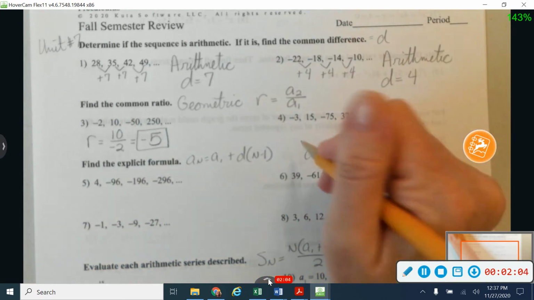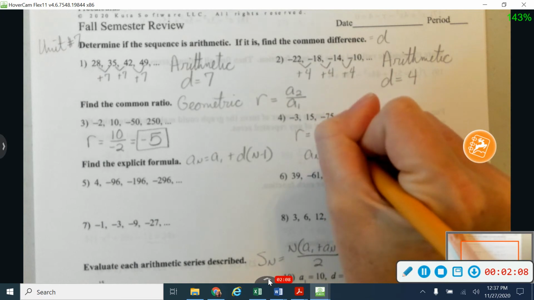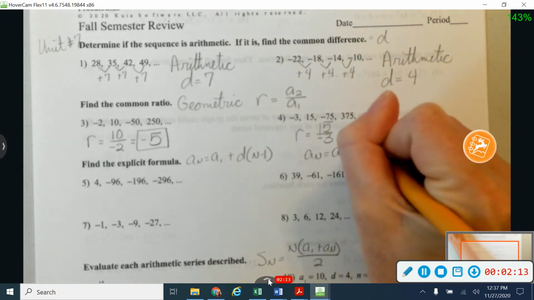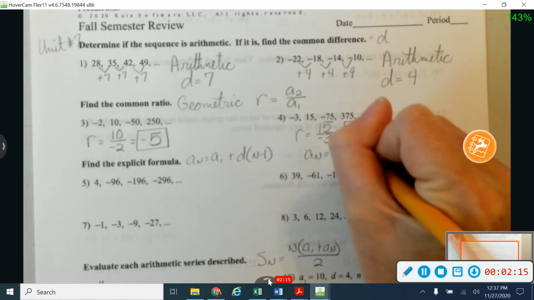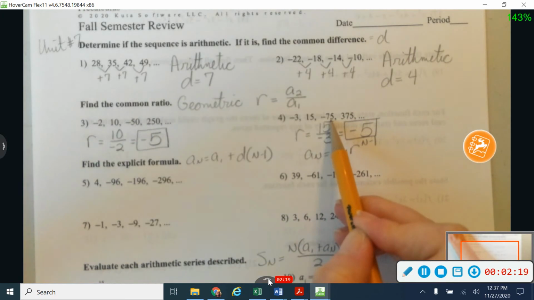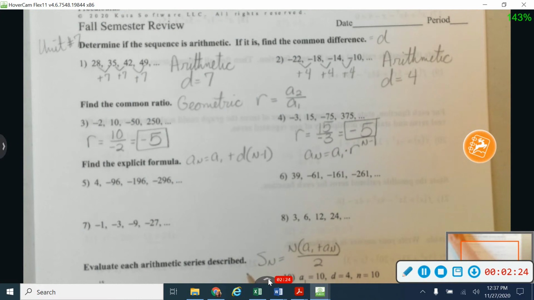All right, same thing on number 4. I'm trying to figure out what I'm multiplying by each time. So I'm going to take a sub 2, my second term, and divide by my first term. And that also gives me negative 5. And again, let's check and make sure. 15 times negative 5 does give me negative 75, and negative 75 times negative 5 does give me 375.